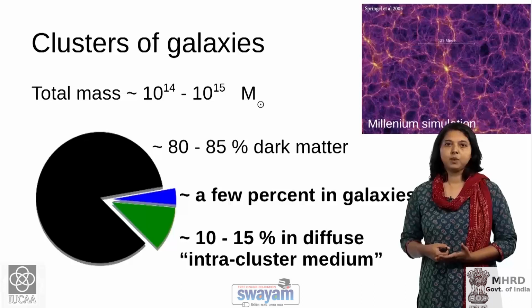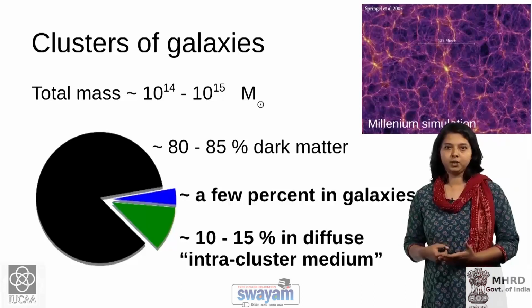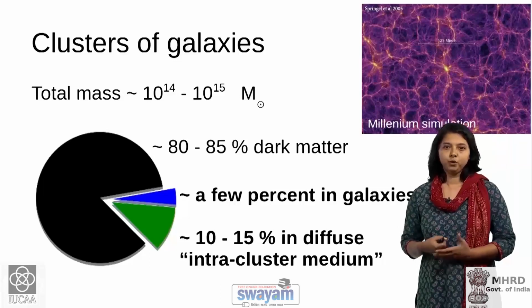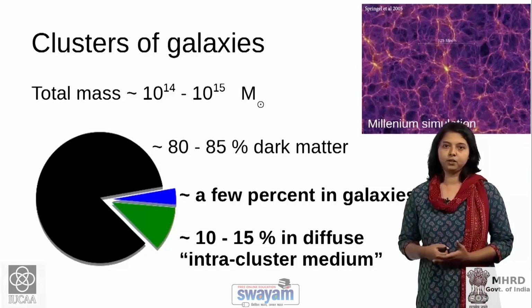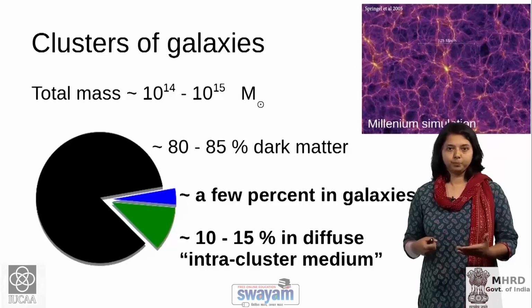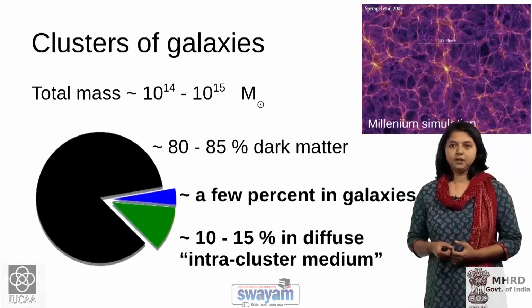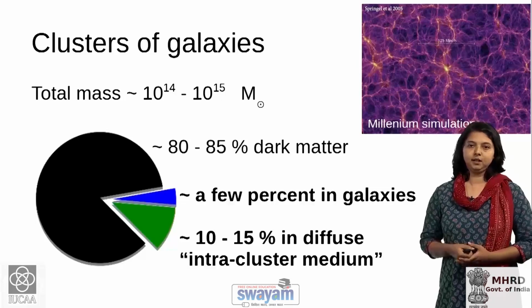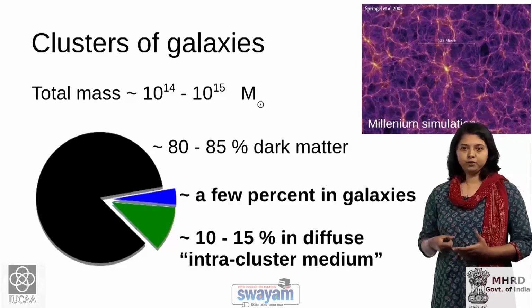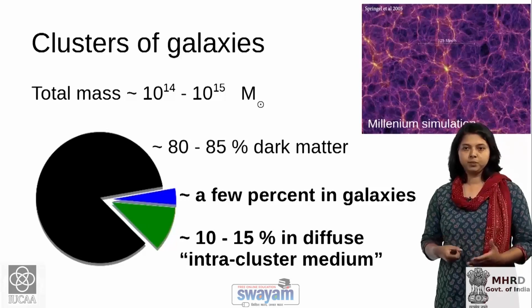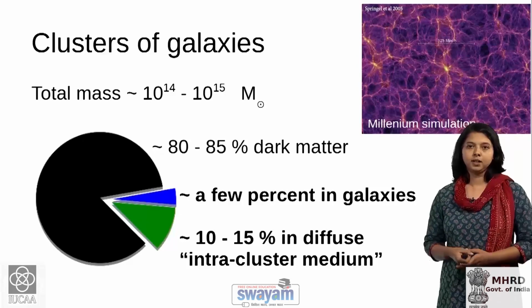They contain total masses of the order of 10 raised to 14 to 10 raised to 15 solar masses, of which most of this mass is made of dark matter, about 80 to 85%, and then a few percent is in galaxies and 10 to 15% in the diffuse matter which pervades the space between these galaxies, and it is called the intracluster medium.